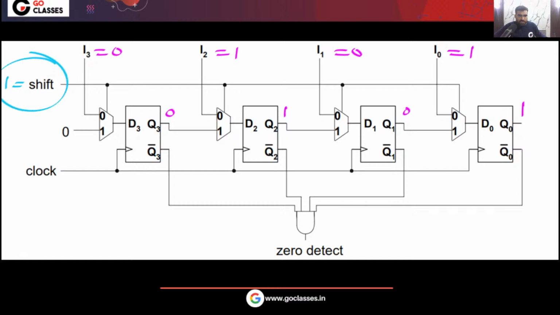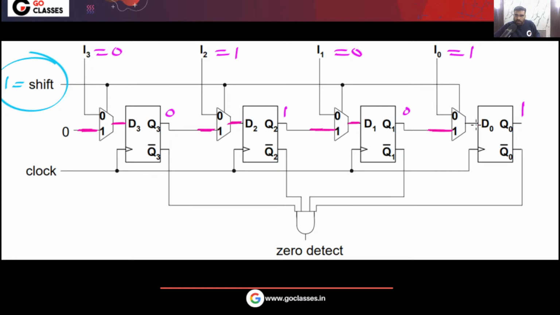After making this shift equal to 1, you can notice that this input, remember, for this multiplexer, because this is a multiplexer, right? This is multiplexer. So you can see when I put shift equal to 1, then this input will be going to the output.